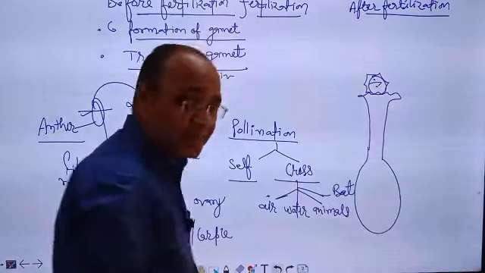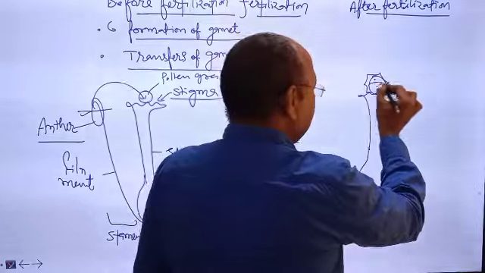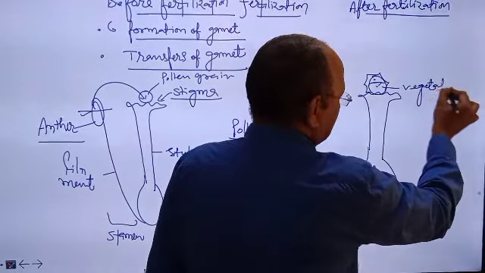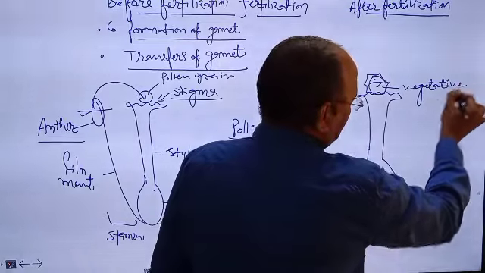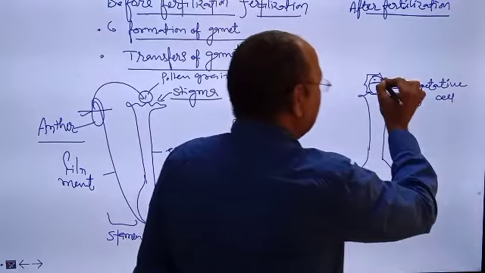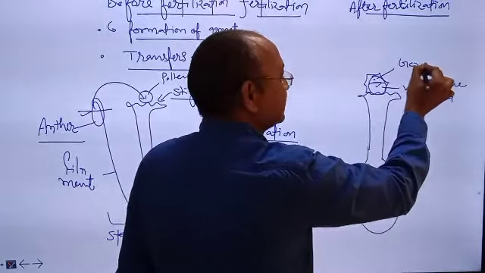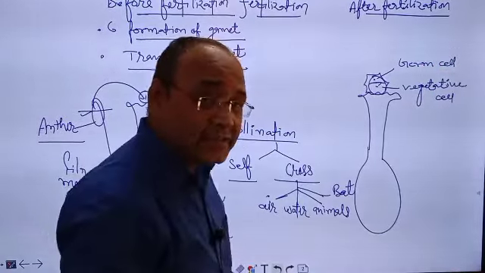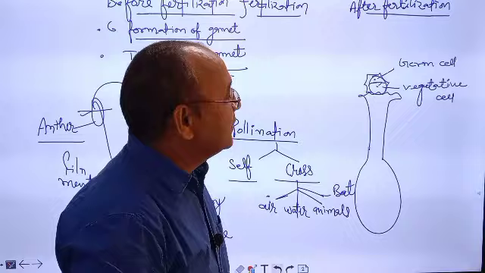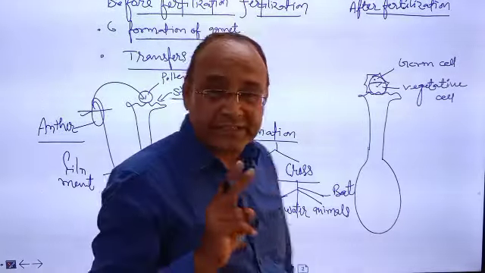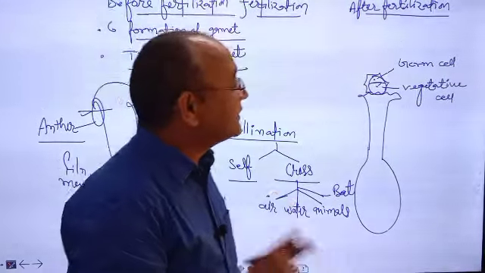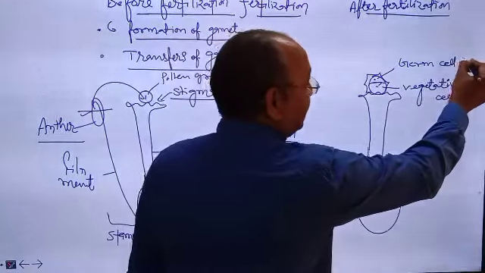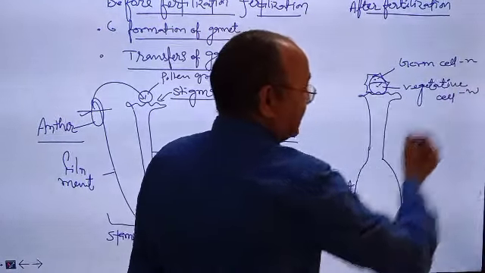Especially in pollen grain, two types of cells are present. One is big, which is known as vegetative cell, and second is germ cell. So pollen grain has two types of cell. Big cell is known as vegetative cell and a small cell is known as germ cell. Both cells are haploid.